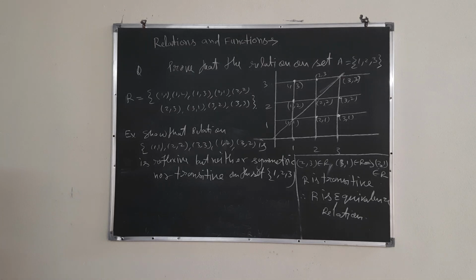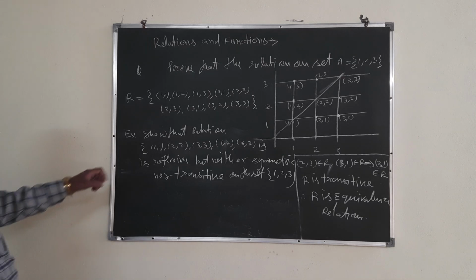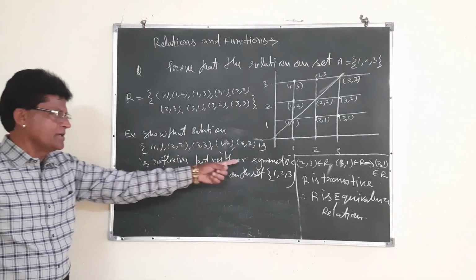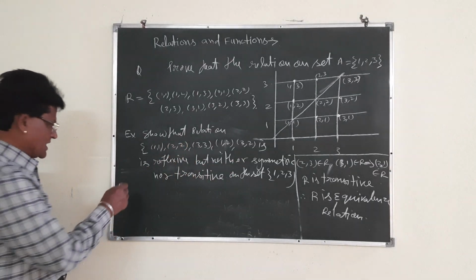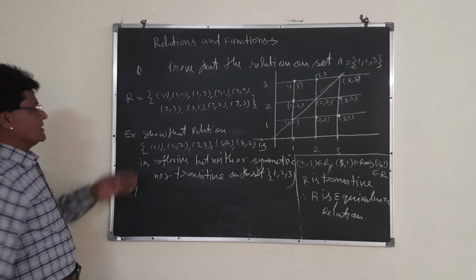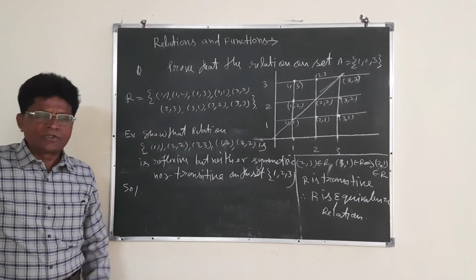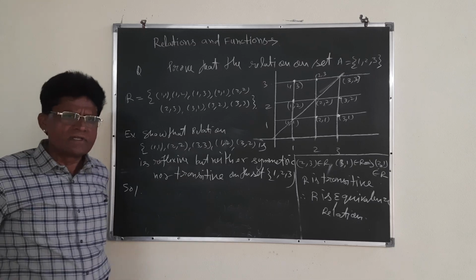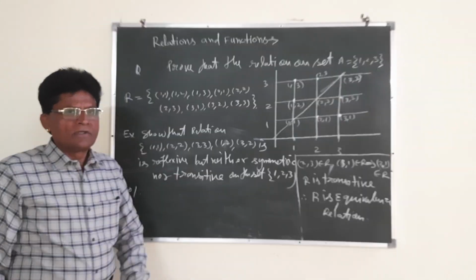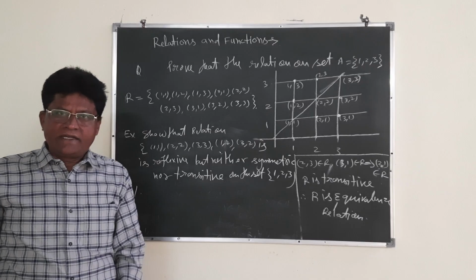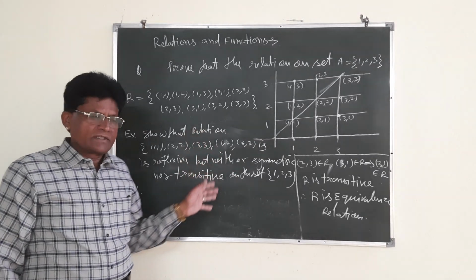You will have to prove that it is reflexive but neither symmetric nor transitive. Let me take the solution. I have generated this question from the universal relation. I told you a number of questions can be generated by taking the universal relation. I have taken one example; similarly, you will also generate examples.